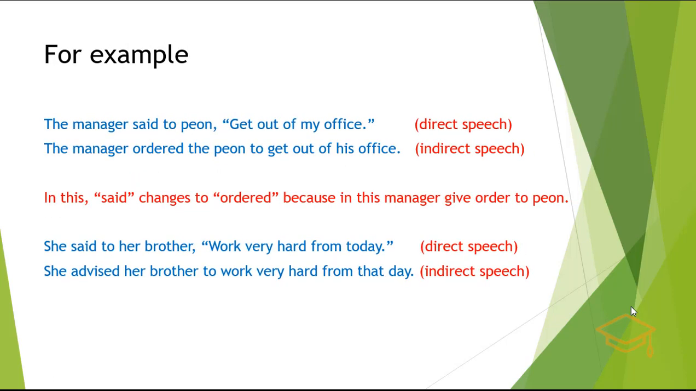For example, the manager said to the peon, "Get out of my office." In this sentence, you see the manager is giving some kind of order to the peon: just get out of my office. So in the indirect speech we change it like this: the manager ordered the peon to get out of his office. In this, said changes to ordered and the inverted commas change to to, not that.